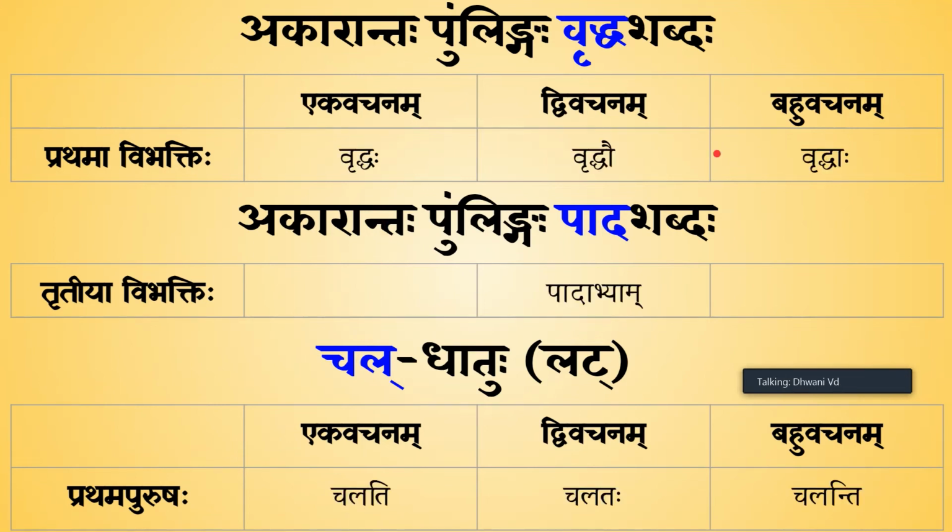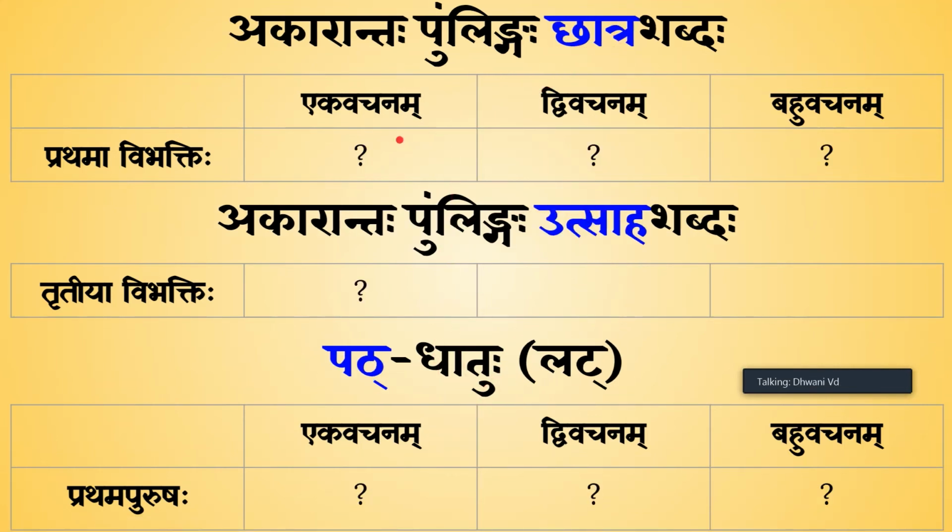So vriddaha vriddhau vriddhaha padabhyam chalati chalataha chalanti. So I want to say that the old man walks or goes by foot. So vriddaha padabhyam chalati. So I'm specifying here how he is going. Is he going by a vehicle? Is he going by a bus? Is he going by train? No, he's going by foot. So I'm saying padabhyam chalati.